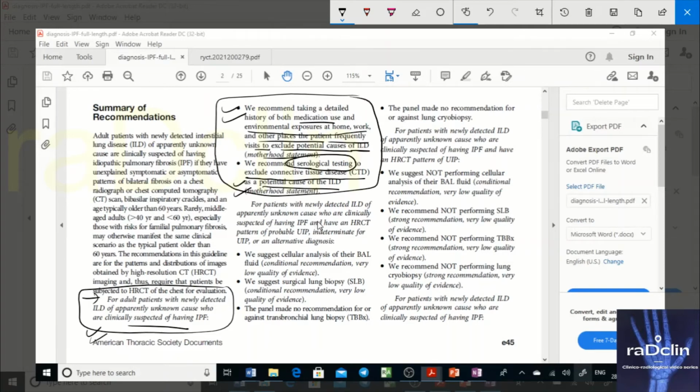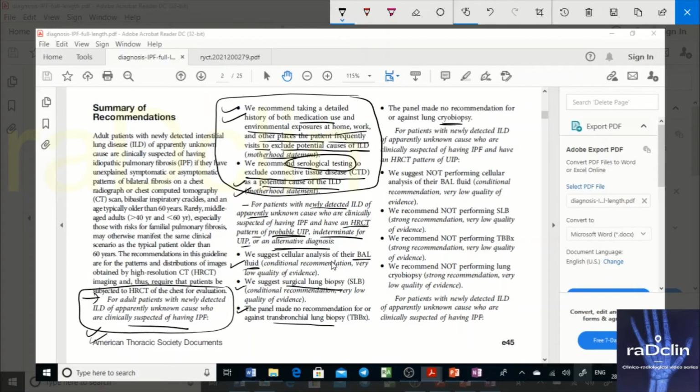Next recommendation: for patients with newly detected ILD of apparently unknown cause, apparently meaning it looks like there is an unknown cause, but you do these things to rule out the cause, who are clinically suspected of having IPF and have an HRCT pattern of probable UIP, indeterminate for UIP, or an alternative diagnosis. The last three categories, no typical UIP is written there. We suggest cellular analysis of their bronchoalveolar lavage fluid. We suggest surgical lung biopsy. The panel made no recommendation for or against transbronchial lung biopsy. The panel made no recommendation for or against lung cryobiopsy. So there are four recommendations.